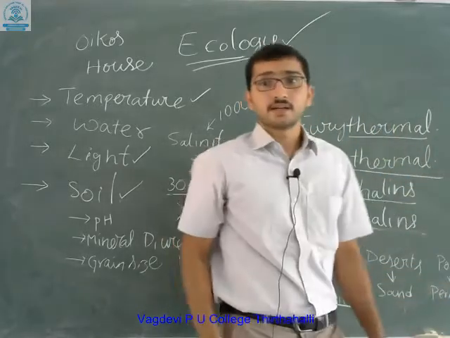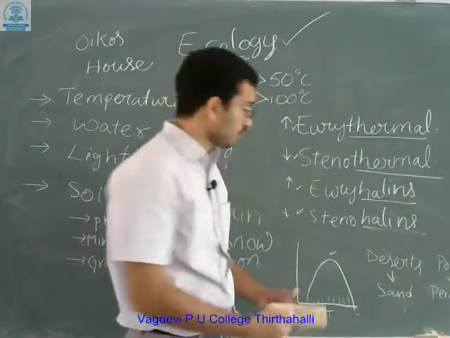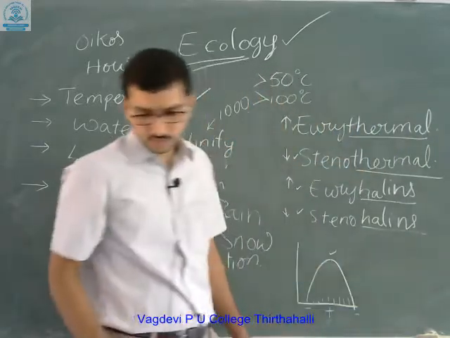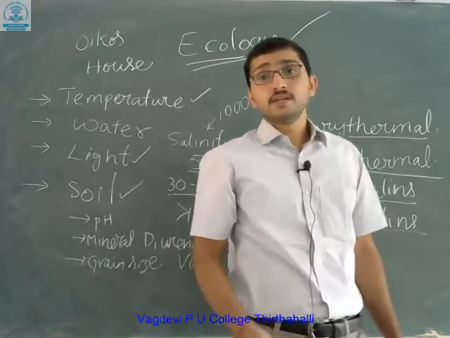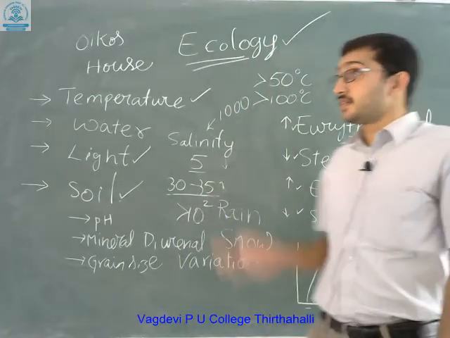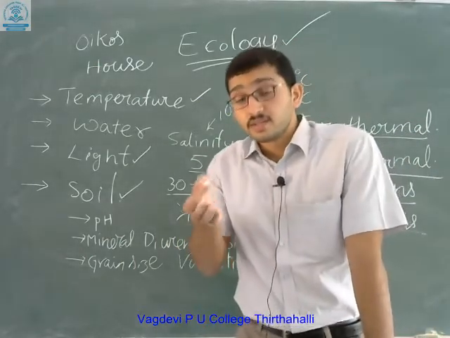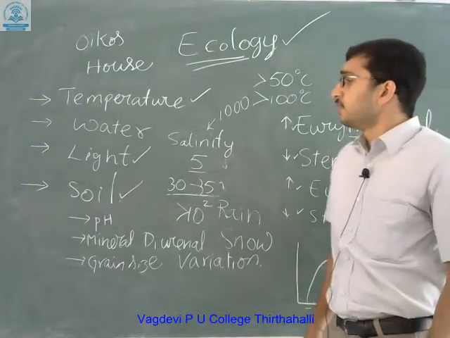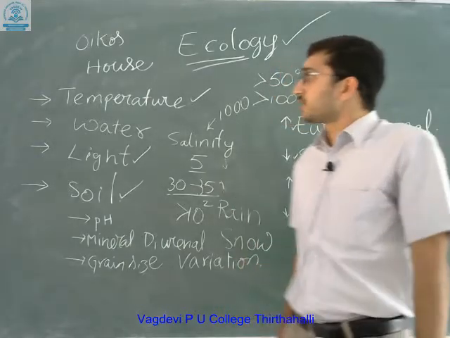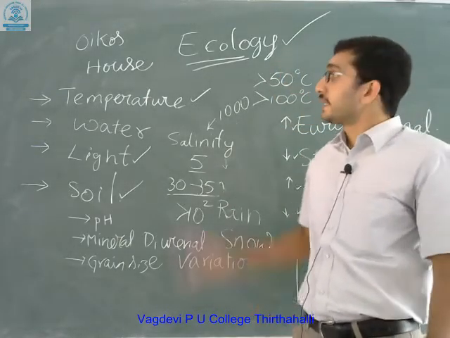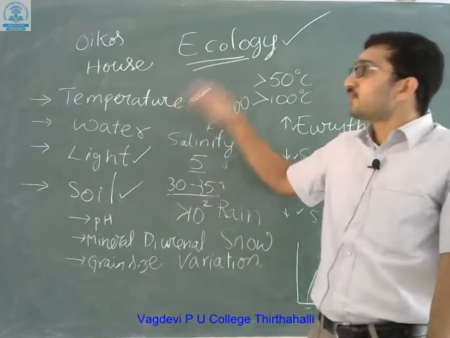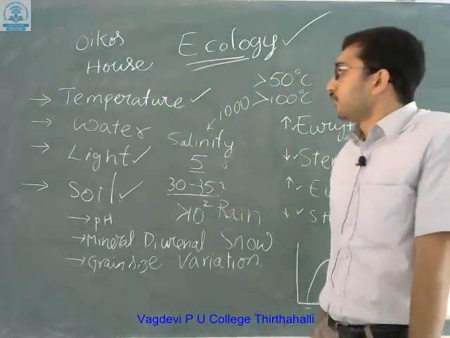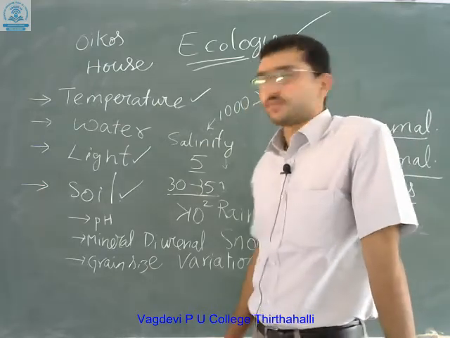I think you are not visible. What we are saying is that ultimately sand is present in the deserts, whereas the polar region has permafrost. This is the main overview of the different physical and chemical factors which influence the variation in the habitat. These are the main objectives which we can find.